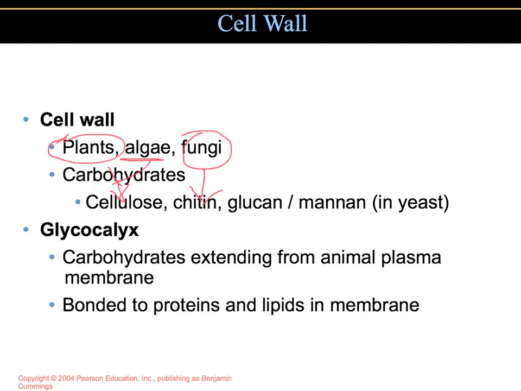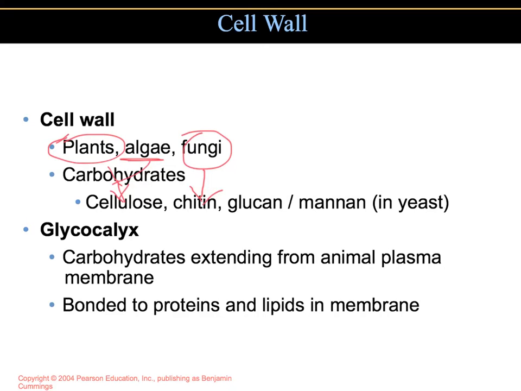However, cells that have direct contact with the environment may have coatings outside the plasma membrane. In other eukaryotic cells, including animal cells, the plasma membrane is covered by a glycocalyx, which is a layer of material containing a lot of sticky carbohydrates.